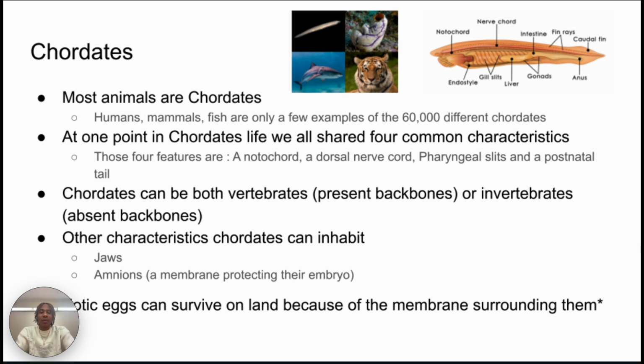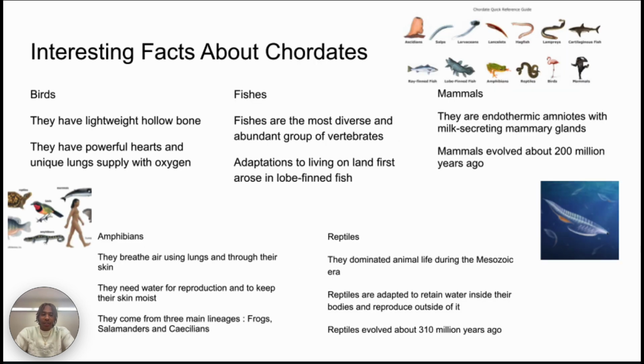Chordates can be both vertebrates, which means they have a present backbone, or invertebrates, which is the absent backbone. Other characteristics that chordates can have are like jaws and amnion, which is a membrane protecting the embryo. Amniotic eggs can survive on land because of that membrane surrounding them as well. Interesting facts about chordates. Birds, they have lightweight hollow bones. They have powerful hearts and unique lungs that supply them with oxygen. Fishes are the most diverse and abundant group of vertebrates.